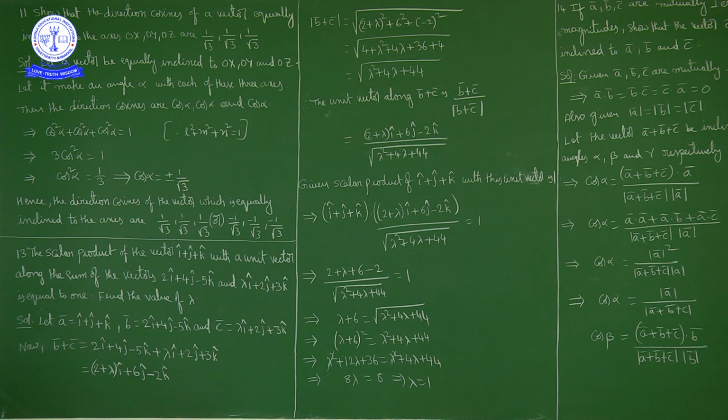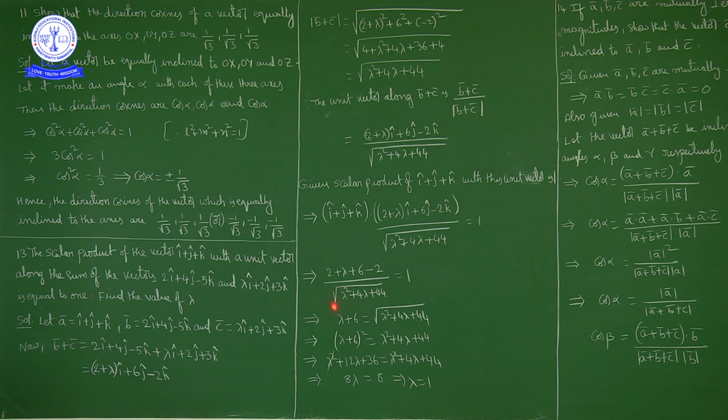Now in the numerator, plus 2 and minus 2 cancel, so lambda plus 6 upon the square root of lambda square plus 4 lambda plus 44 is equal to 1. Write this term on this side: lambda plus 6 is equal to the square root of lambda square plus 4 lambda plus 44.